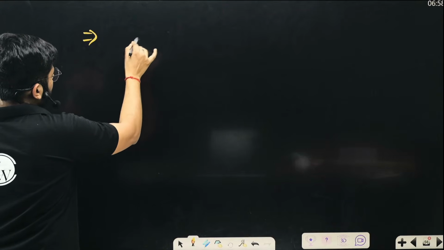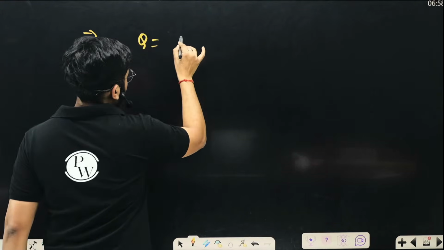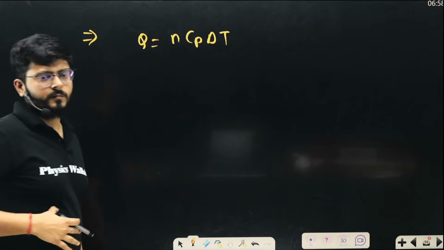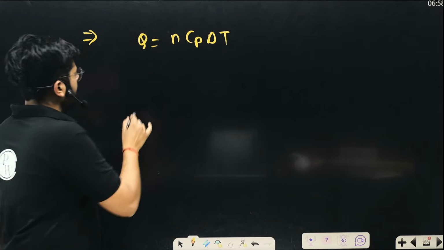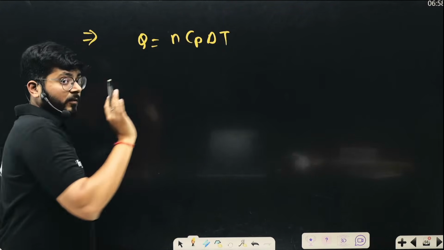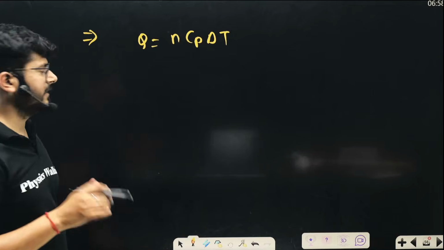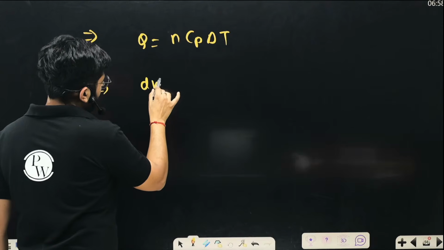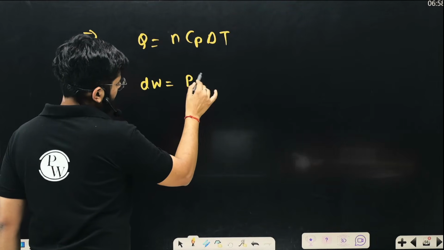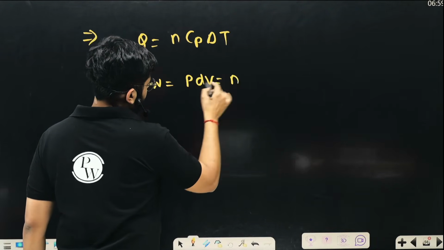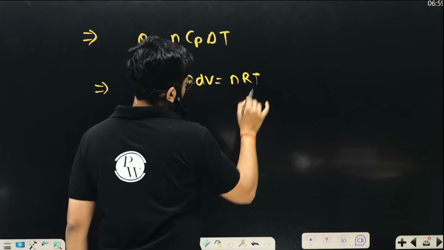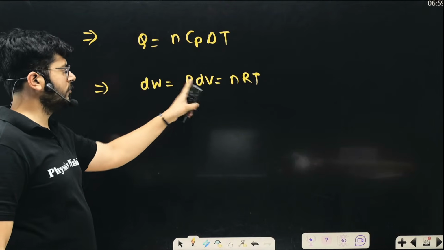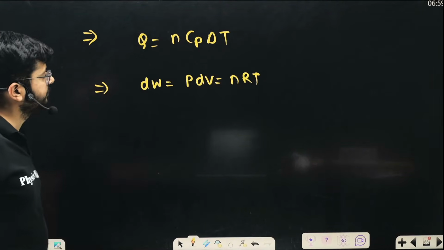For this process, heat given is Cp dT, right? And remember that it is Cp, not Cv. Delta Q is nCv dT, so that's a different thing. And delta U is there, and delta W we don't know, but we know that PdV is equal to nRT. PV equals nRT, right? So PdV is also work done, dW. So dW is equal to nRT. We can use that, right?